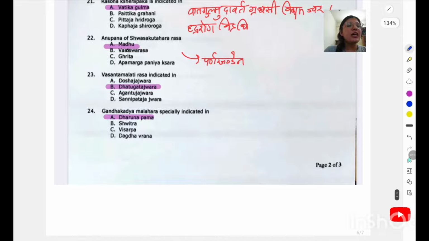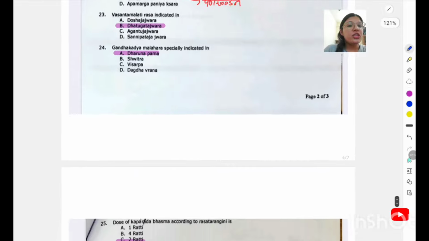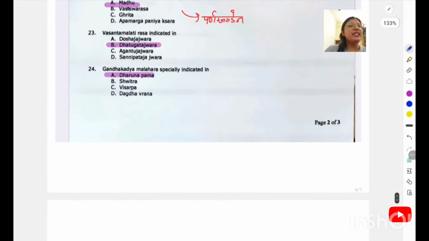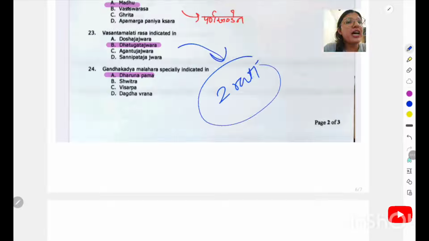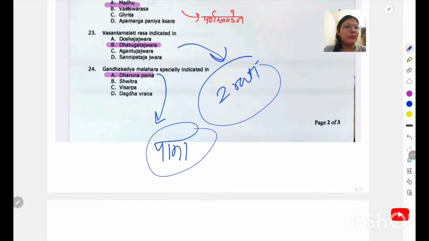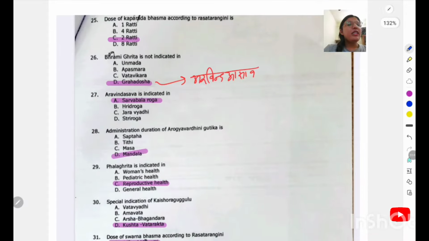Then comes the next question. Vasant Malati Rasa is indicated in. This Vasant Malati Rasa I already explained. It also has a dose of 2 rati, and it is indicated basically in Dhatugata Jwara. Gandhakadi Malahara is specially indicated in one of the skin conditions, that is Pama, basically Daruna Pama. Next comes the dose of Kapardika Bhasma according to Rasa Tarangini. It is also 2 rati, which is the right answer.